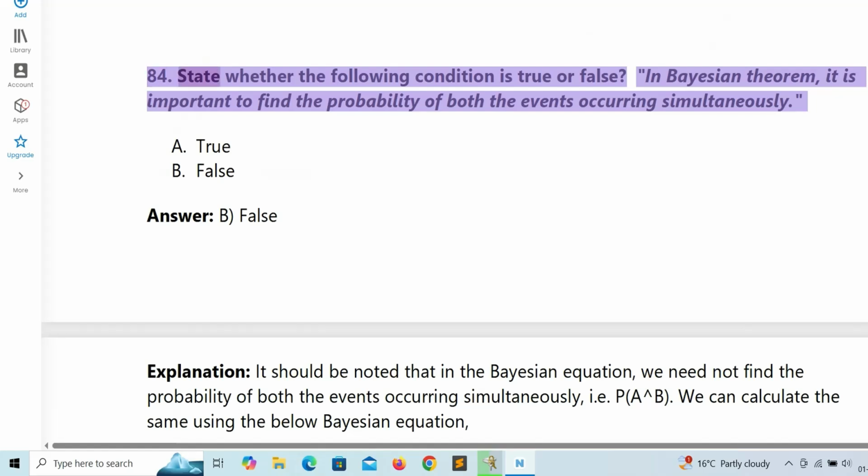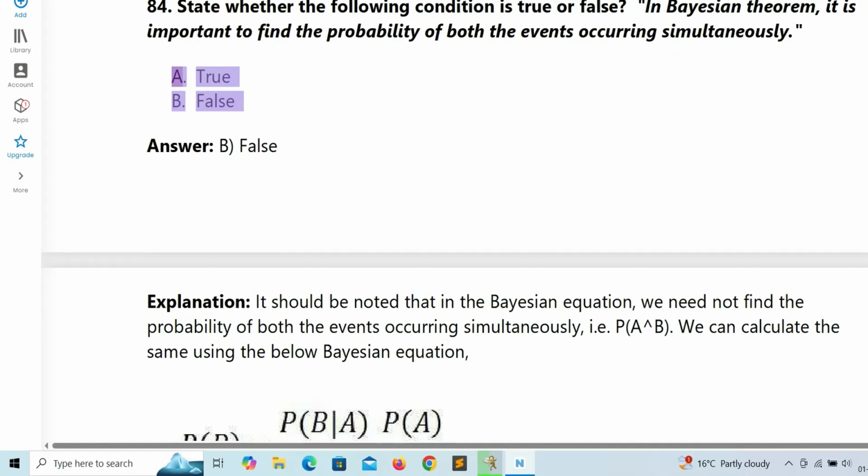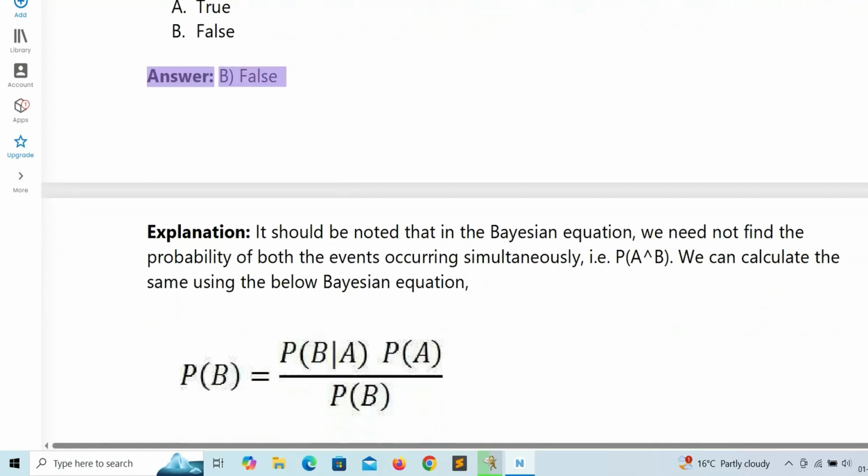84. State whether the following condition is true or false. In Bayesian theorem, it is important to find the probability of both the events occurring simultaneously. A. True. B. False. Answer: B. False.